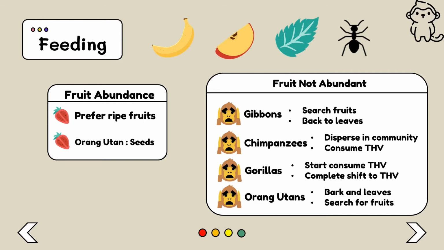Gibbons continue to search for fruit, but to some extent fall back on leaves, while chimpanzees continue to eat ripe fruit, and they consume more terrestrial herbaceous vegetation, aka THV. Bonobos and gorillas also continue to eat fruit if available, but increase their use of THV. Orangutans switch to bark and leaves during times of extreme food shortage.